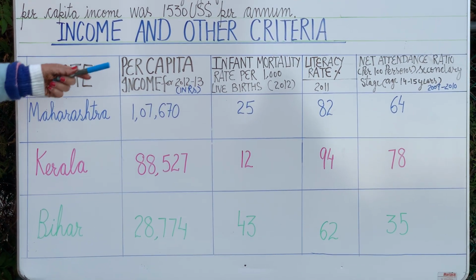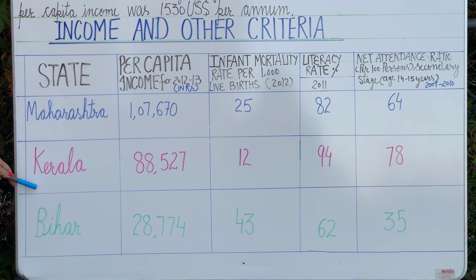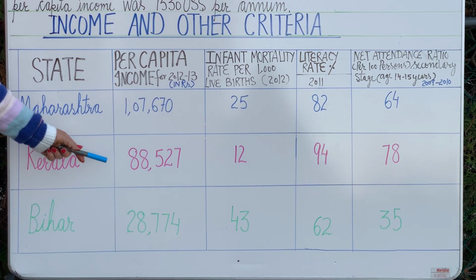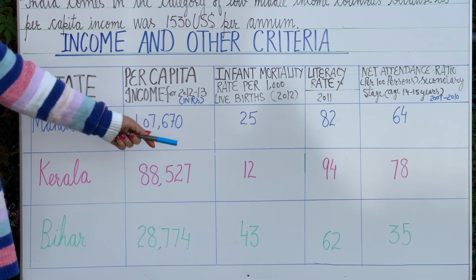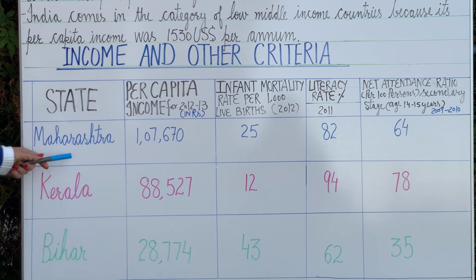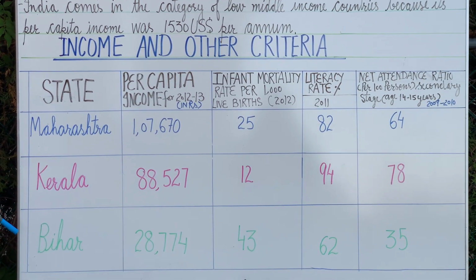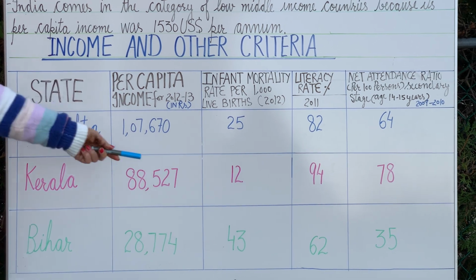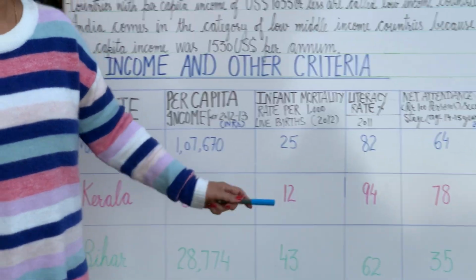So when we compare, we will find Kerala is the state where the people, though they have less income than Maharashtra, have a better literacy rate, infant mortality rate, as well as net attendance ratio than Maharashtra, and the least one is Bihar. And in Kerala, why is the infant mortality rate low? Because people are highly educated, as literacy is there. Once a person is literate, they know the value of a healthy population. So people are taking proper care of their health as well as of their children and giving them proper education.